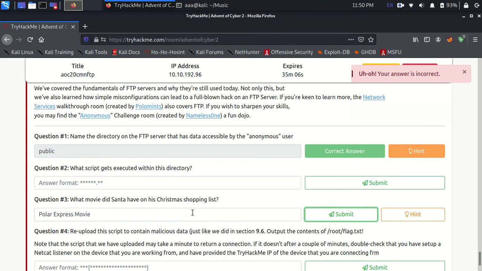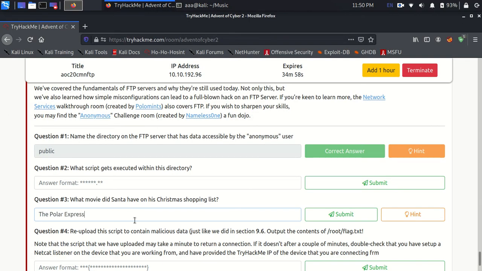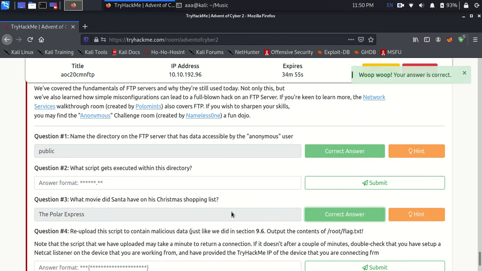Which movie does Santa have? Okay, I need to remove the last movie part. The Polar Express, that's right. And which script is executed within this directory?